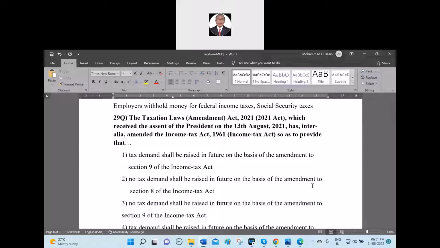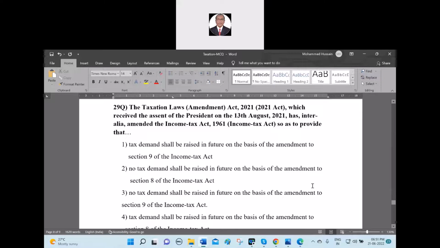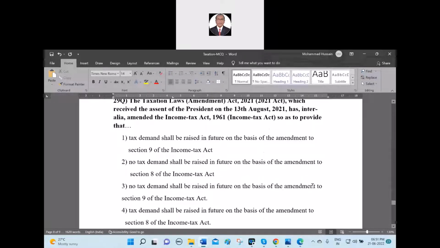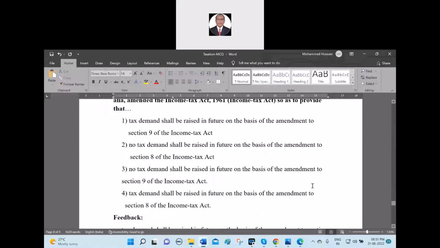Number 2, no tax demand shall be raised in future on the basis of the amendment to Section 8 of the Income Tax Act. Number 3, no tax demand shall be raised in future on the basis of the amendment to Section 9 of the Income Tax Act. Number 4, tax demand shall be raised in future on the basis of the amendment to Section 8 of the Income Tax Act. Which one is the appropriate one among 1, 2, 3, 4?